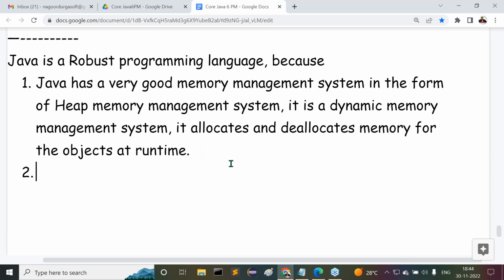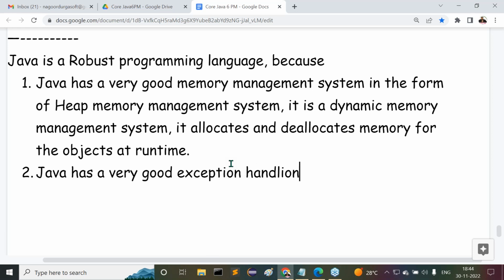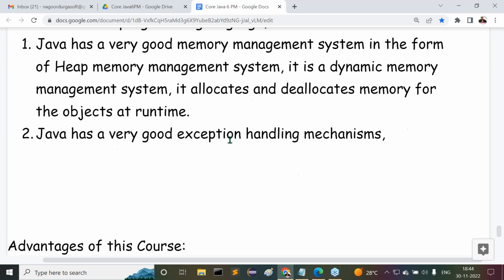Next, the second reason: Java has very good exception handling mechanisms. How can you say that?